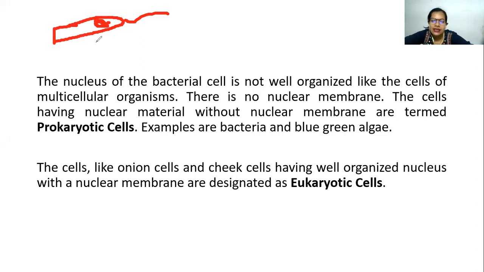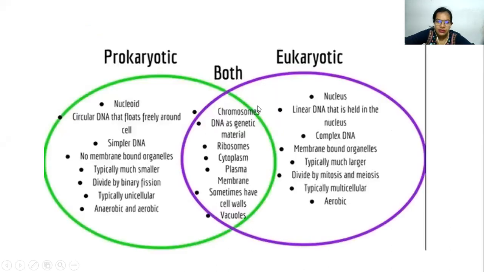Now, like the onion cells and the cheek cells, where a well-organized nucleus with the nuclear membrane is present, it is called the eukaryotic cell. So these are the differences between the prokaryotes and eukaryotes. So if you see, prokaryotes have a nucleoid, a circular DNA, as I said, but in the simpler form. No membrane-bound organelles are present. Typically, they are very small in size as compared to the multicellular eukaryotic cells. They divide by binary fission. It means what?